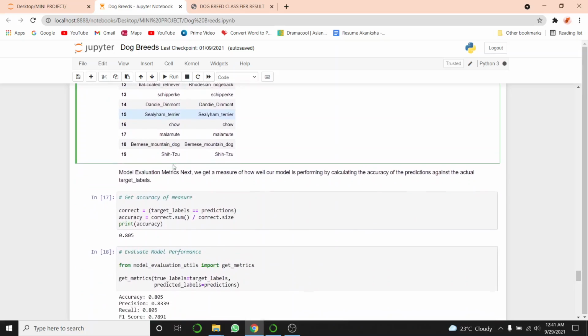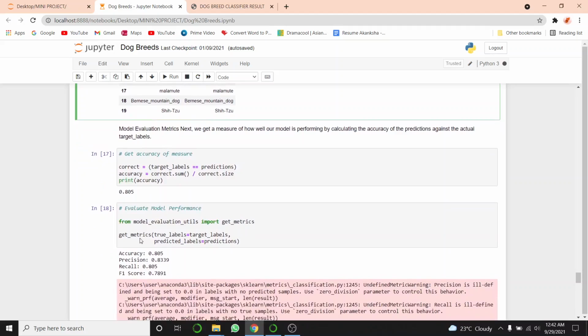To test that, we will calculate our accuracy by checking how many records have target labels equal to prediction, and using this formula we will calculate and print our accuracy, that will be 0.805, that is 80%, which is very good.